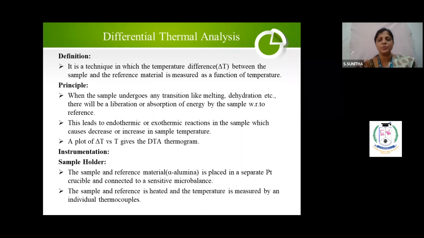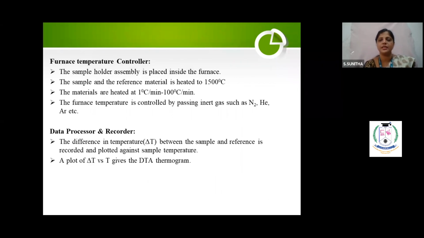A sensitive balance should be there, but balance data I take in TGA. Here I don't want balance data, only the difference in temperature. The samples are heated and measured by individual thermocouples. Sample temperature is recorded separately and reference temperature is recorded separately. The entire setup is kept inside the furnace temperature controller. The sample holder assembly is placed inside the furnace.